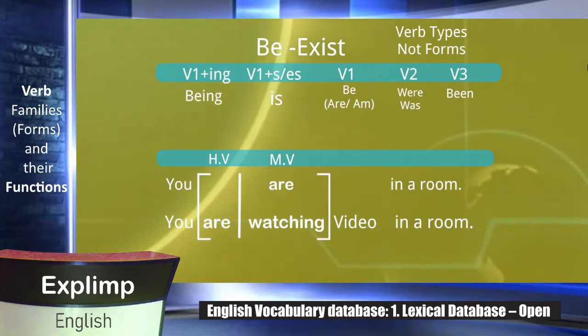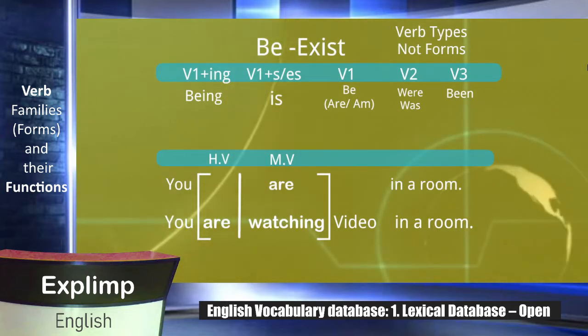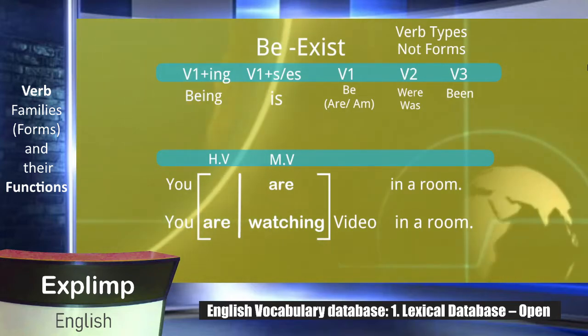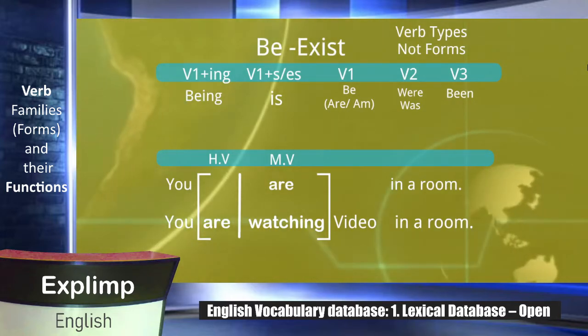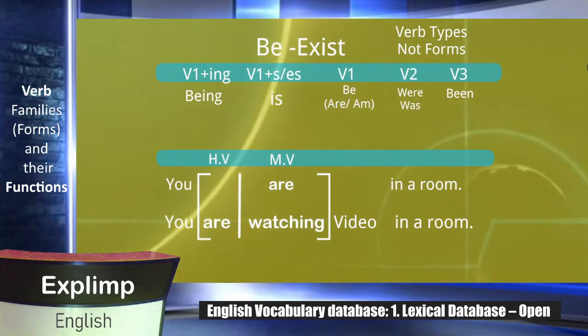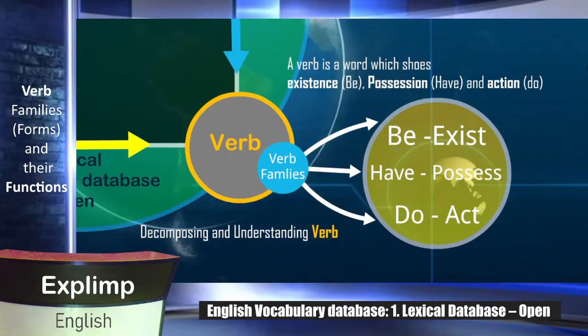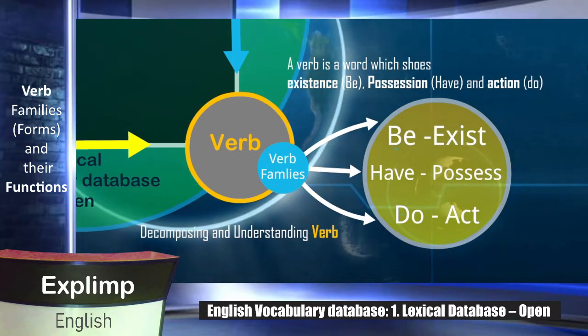I just wanted to make it a bit clear that whenever you see these types of the verb, it doesn't mean it may be doing only one function. It could have more than one function, right? It depends upon for what purpose they are used there. I think this is enough for be verbs now. In the next video we will explain all these things in great detail.